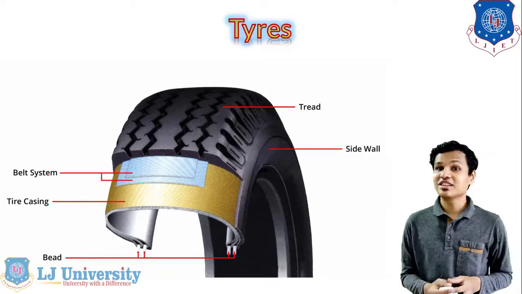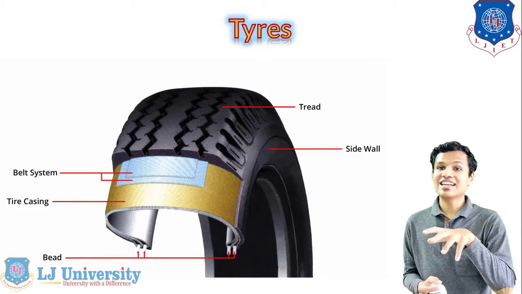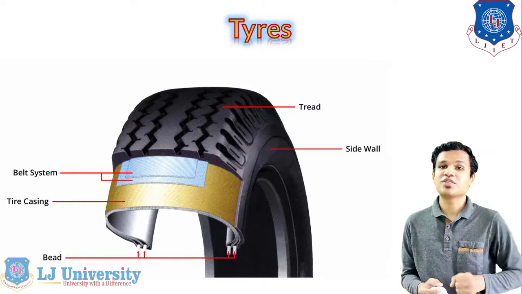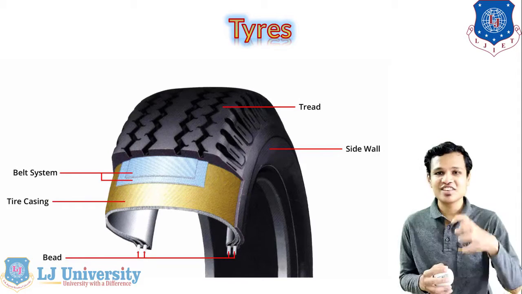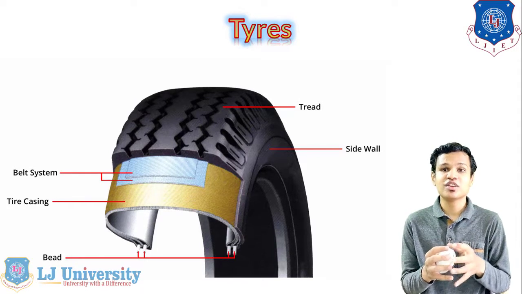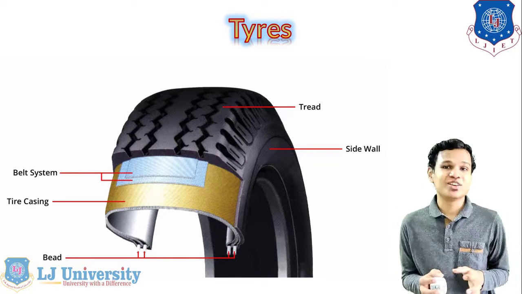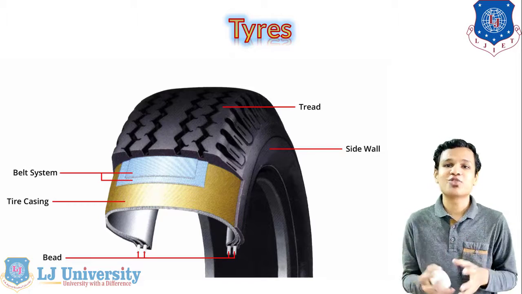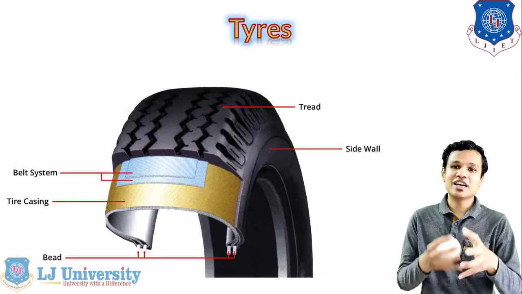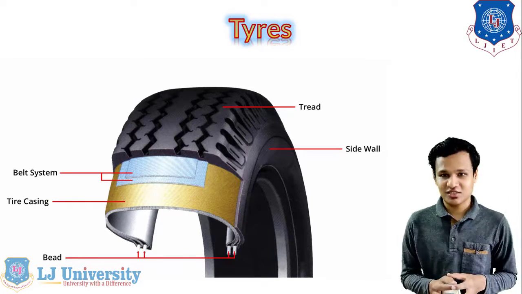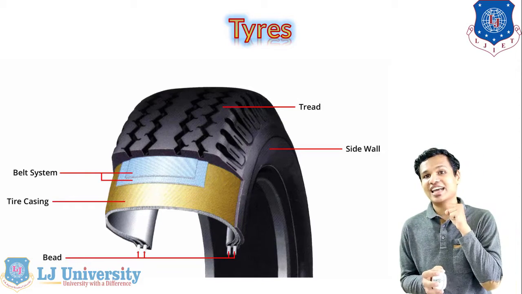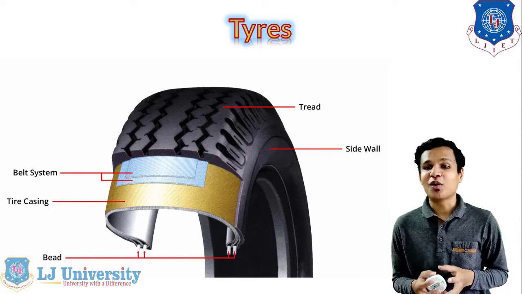So let's see about the tires. In that you can see one cross section of the normal tire being provided, in which you can see the number of components of the tire which are given to manufacture a tire. You can see only the rubber part from the outer side of the tire, but there are a number of components which have been given inside the tire.